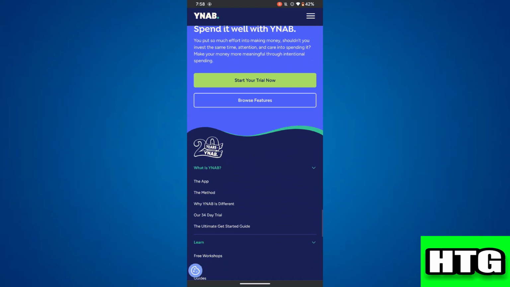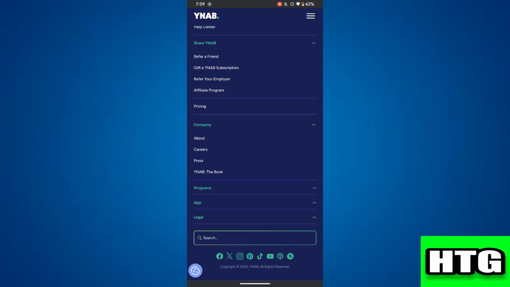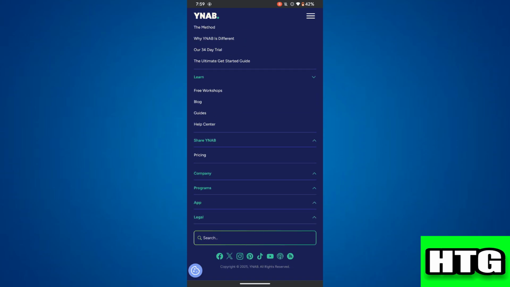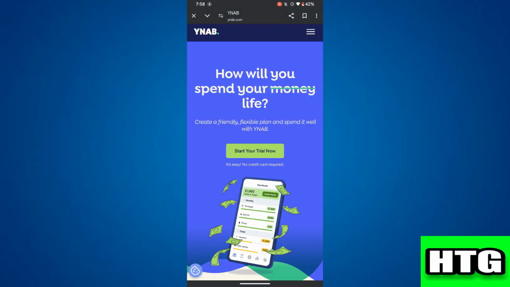After that, the cons of YNAB are: requires a subscription, which might not be ideal for budget-conscious users. Data is stored on YNAB's servers, so there is limited control over financial information.